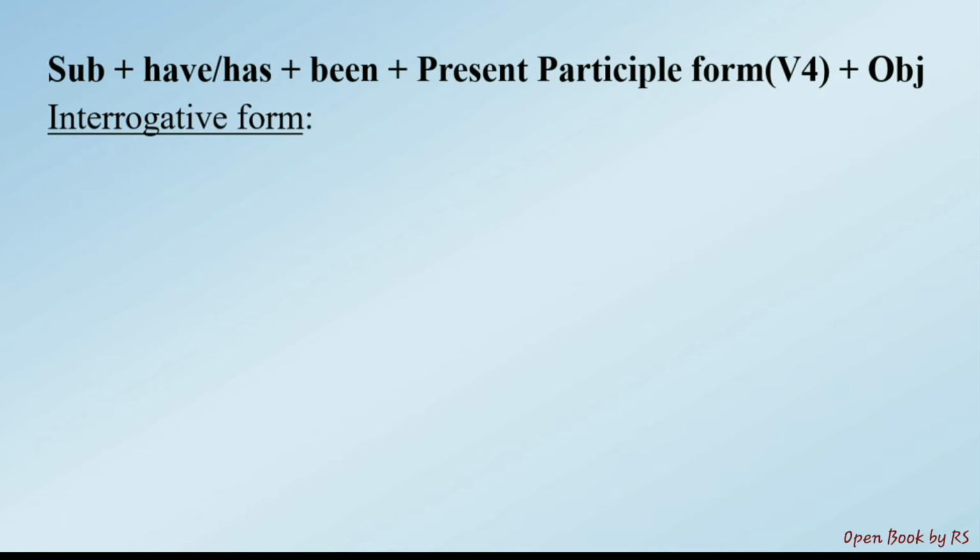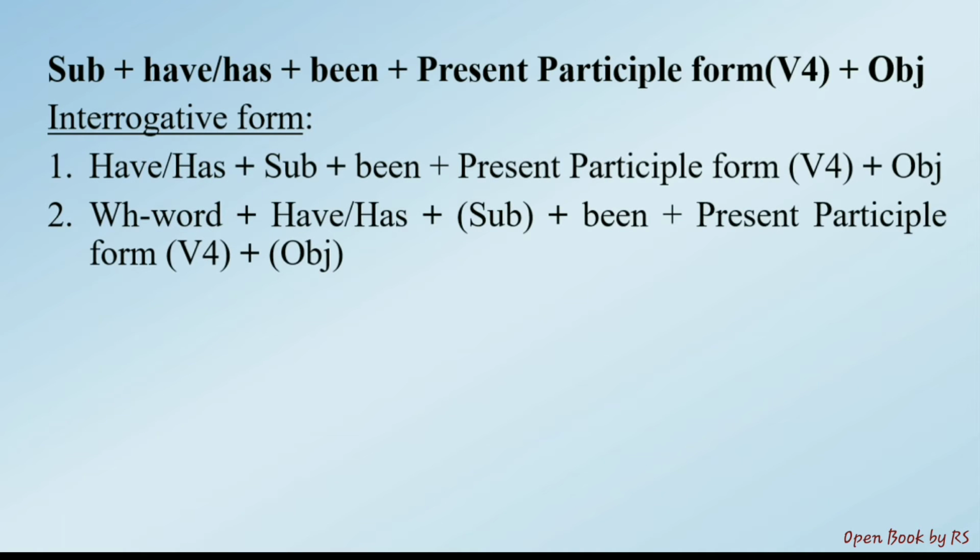So remember the structure: subject, have or has, plus been, plus present participle form of verb, plus object. With this structure, first you should know how to frame interrogative sentences, next negative sentences, next we will take some more examples. So interrogative form. It is very easy to frame interrogative form. Simply change the place of have or has, or place have or has before the subject.